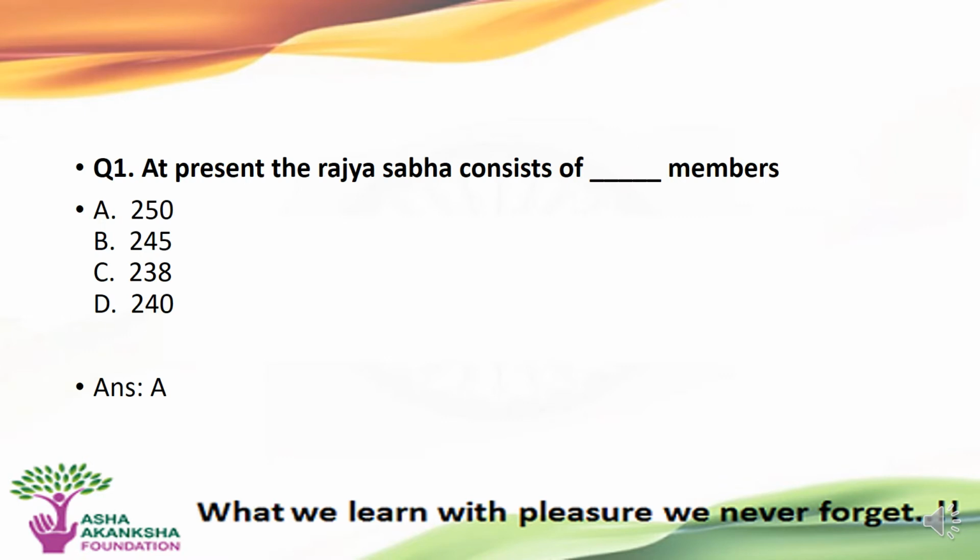The first question is, at present the Rajya Sabha consists of dash number of members. Options are A, 250 members, B, 245 members, C, 238 members, or D, 240 members. The correct answer to this question is option A, that is 250 members.